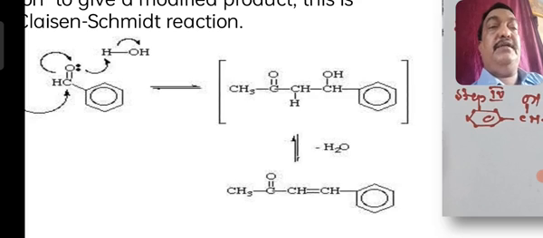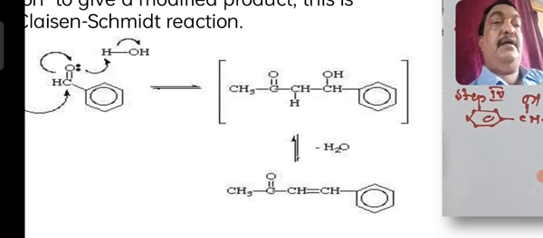That is CH3 C double bond O CH2 CHOH with a benzene ring. So here you will have an OH group, and an aldehyde group, as well as a ketonic group.